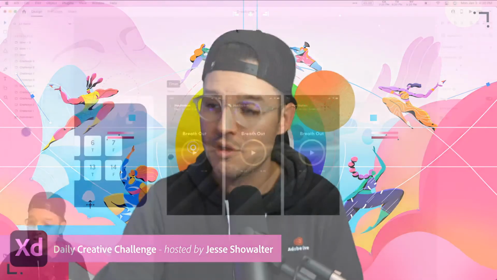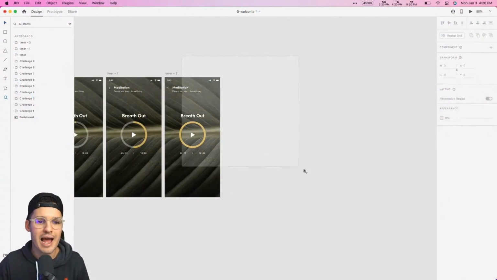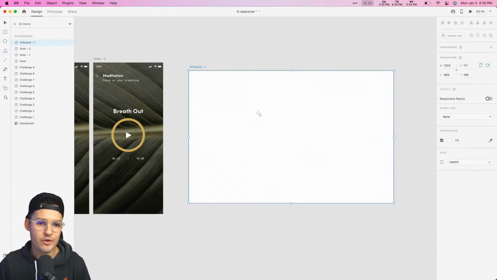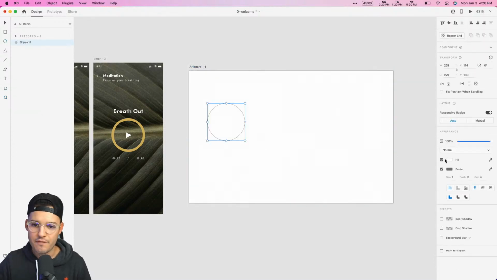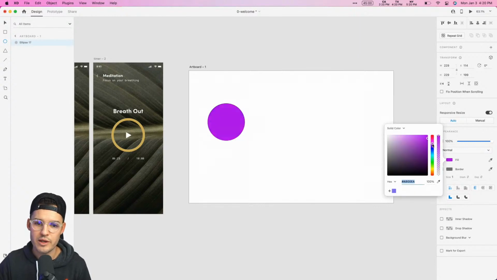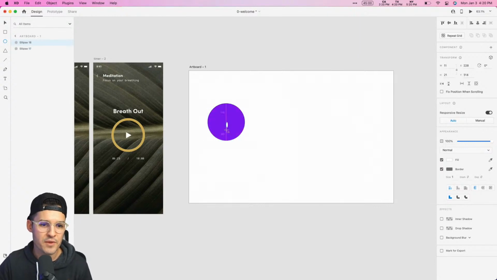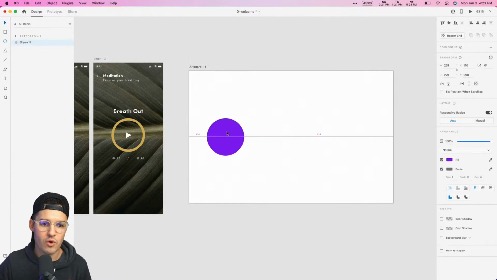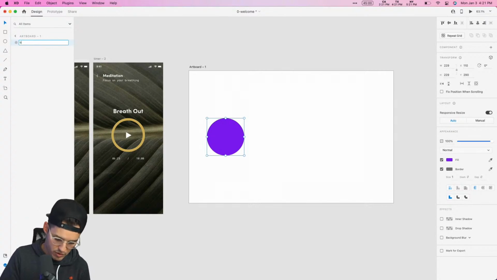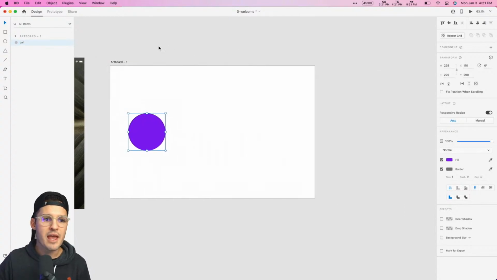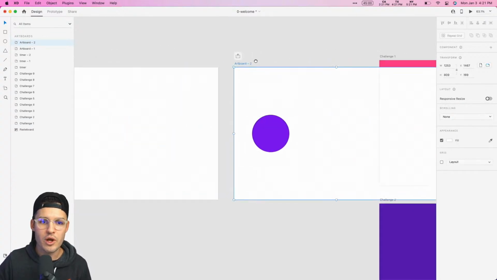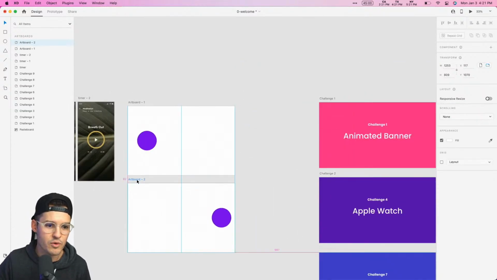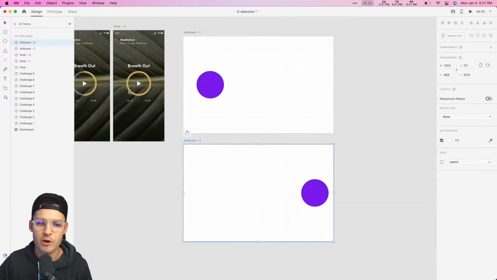from one place to another. For instance, a great way to highlight auto-animate is to draw out an artboard and then draw something like an ellipse and fill that ellipse with a real obvious color so you can see it at home. And we now have this element. Now this element is called ellipse. Let's just call it ball in our layer name here. And we have a secondary artboard, and we're just going to move that ball over, something like that. Let's put this down below. We're doing a little auto-animate experiment.